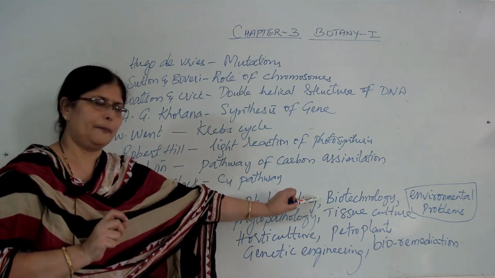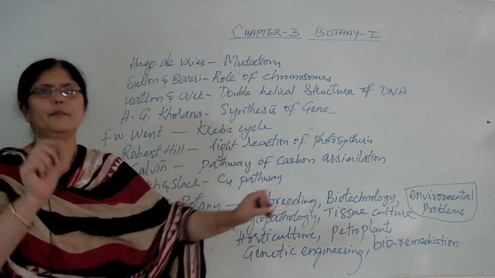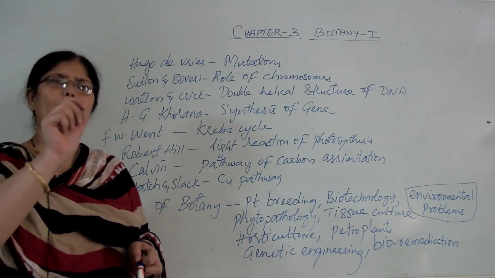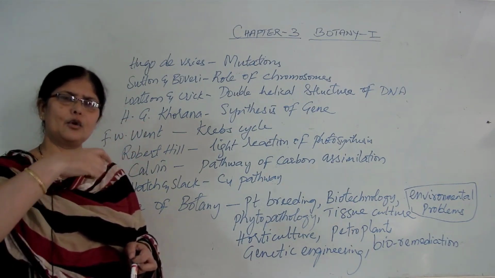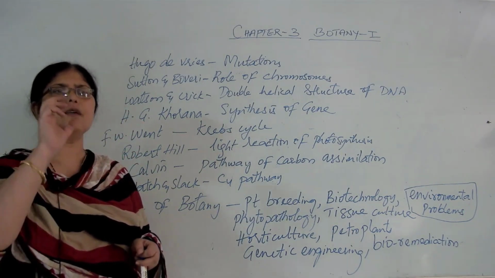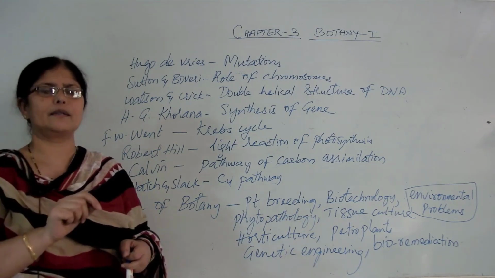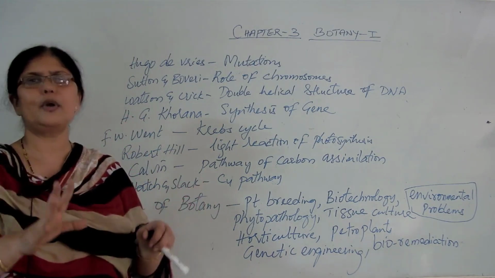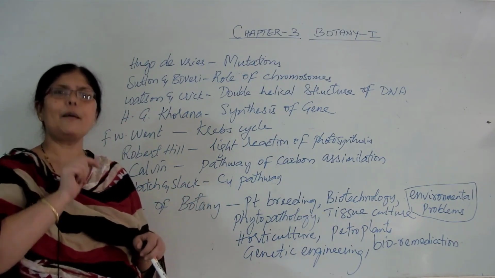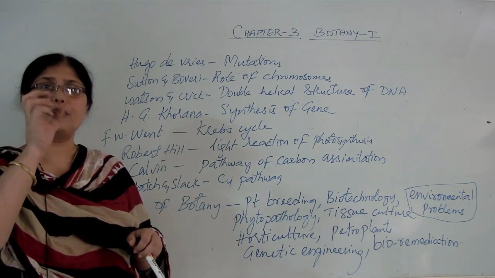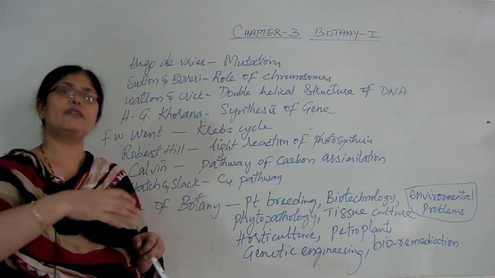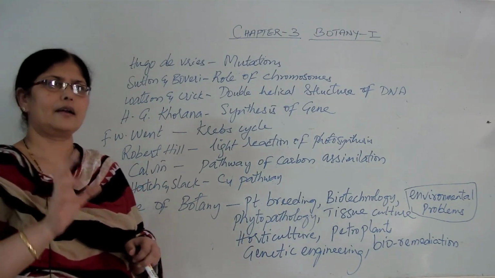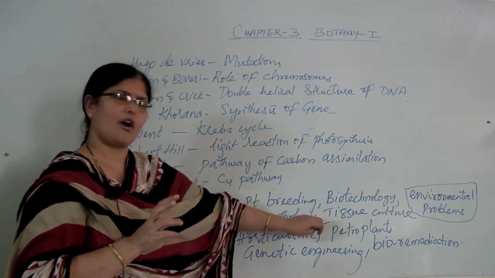Similarly, biotechnology and tissue culture. In tissue culture, plants have an amazing phenomenon. That is, a single cell of a plant, when put in a proper nutrient medium, can grow into a complete plant. This amazing facility is provided by nature only to plants. You don't find it in animals. You cut up an animal cell and put it in a nutrient medium, it does not develop into a complete animal. But in plants, it happens. That capacity of a plant cell to develop into a complete plant is called totipotency. And this can be harnessed through a culture called tissue culture or organ culture.